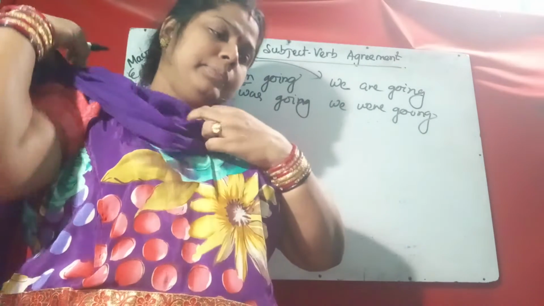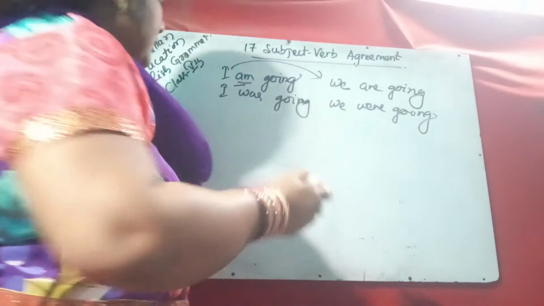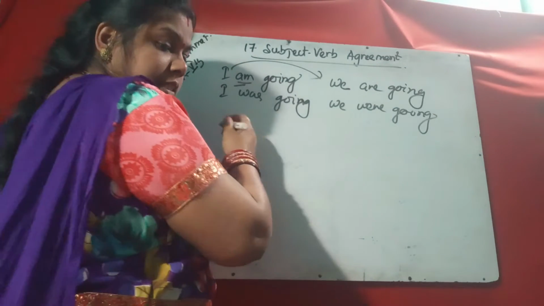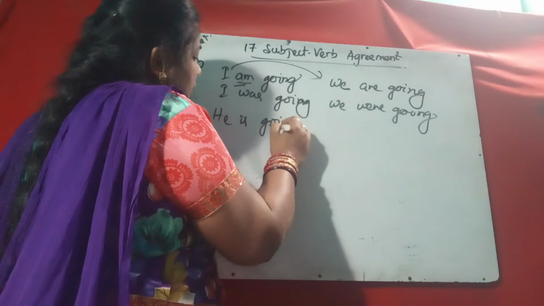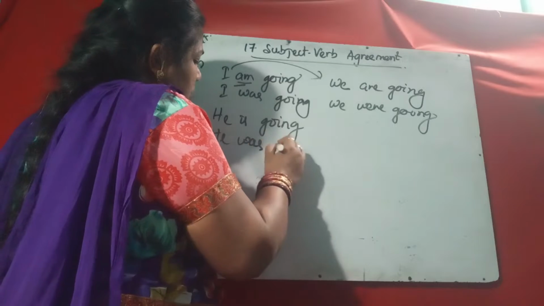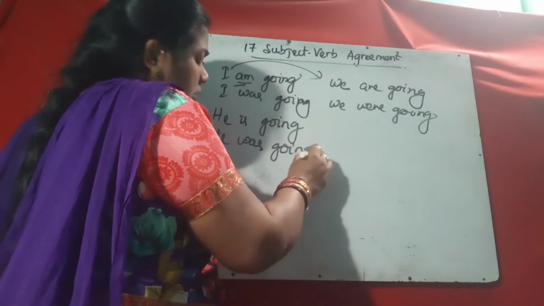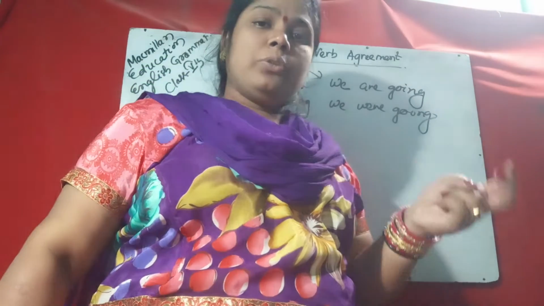Then suppose in present tense, he is going, he was going. So according to tense also the be forms change.